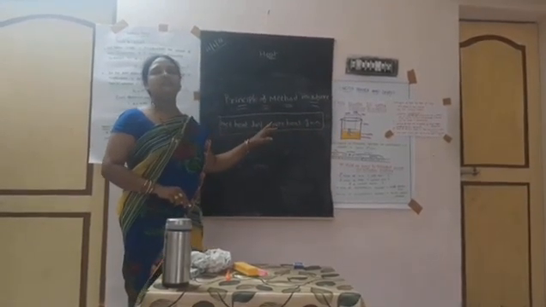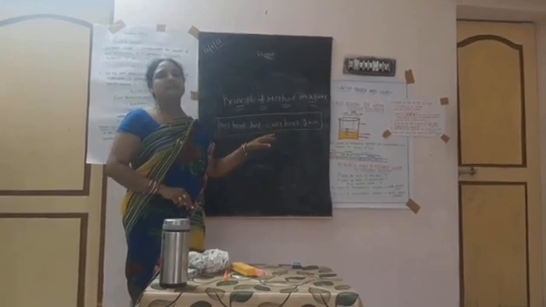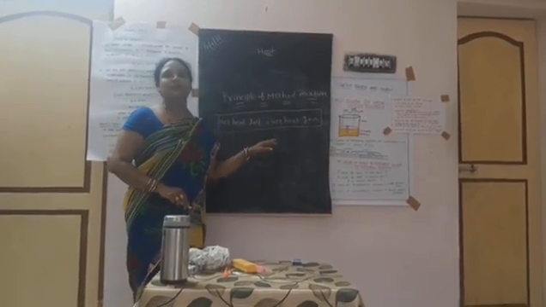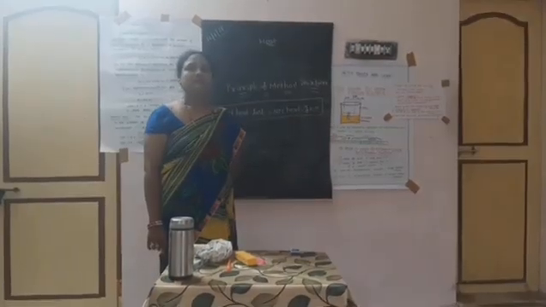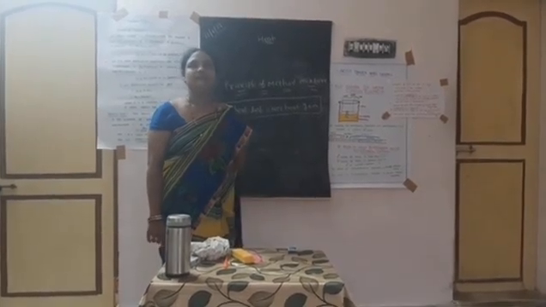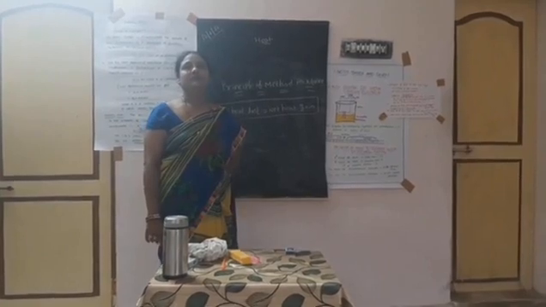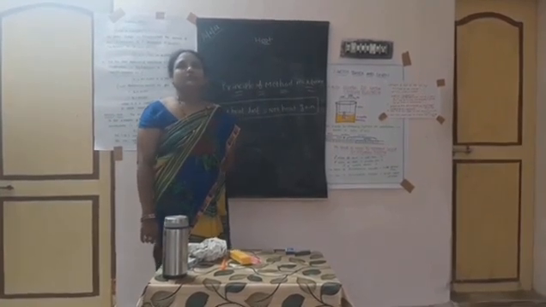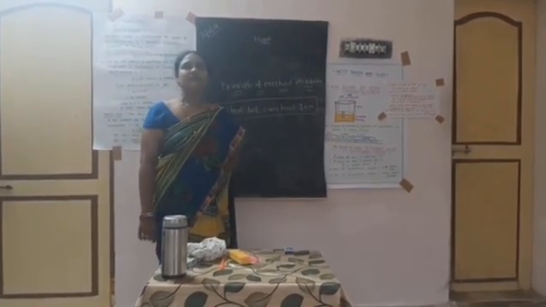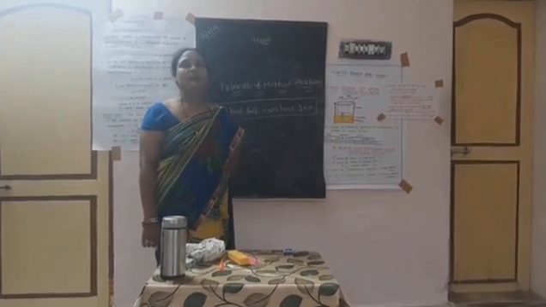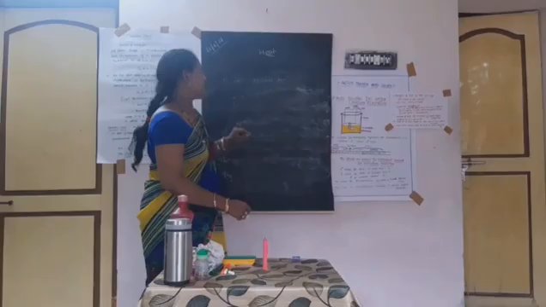This is known as the principle of method of mixture. In this lesson, the specific heat of solid experiment is very important, students. So totally in this chapter we covered all important topics.